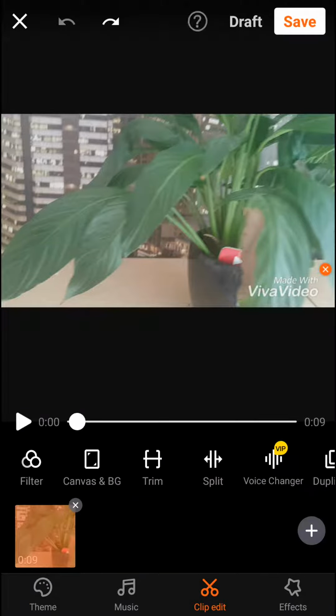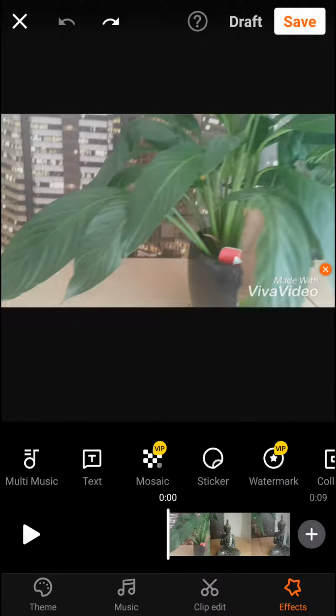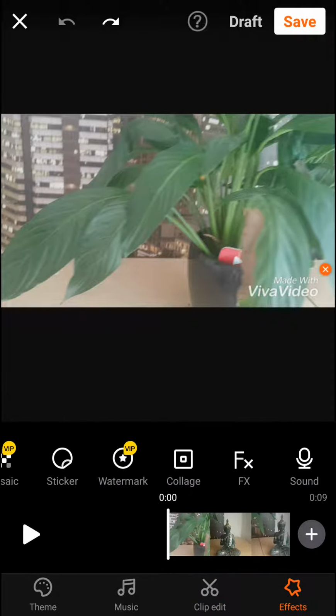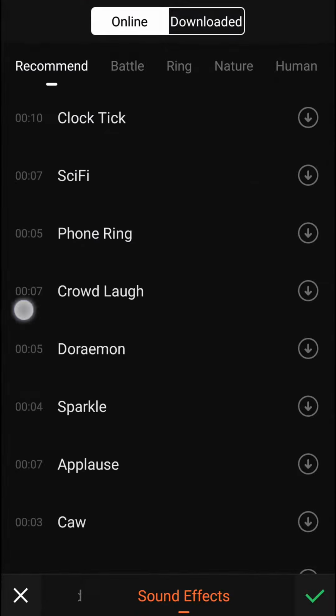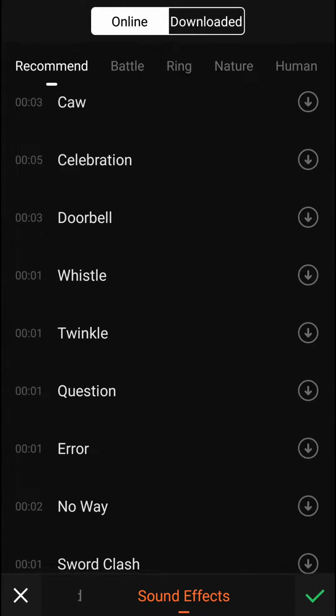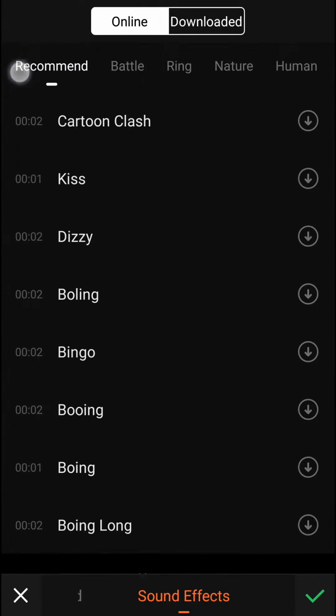In this video you will learn how you can add sound effects to your video in VivaVideo. So all you want to do is click here on effects, go right there and click sound, and you will have this button here, sound effects, and you will have many sound effects here that you can use.